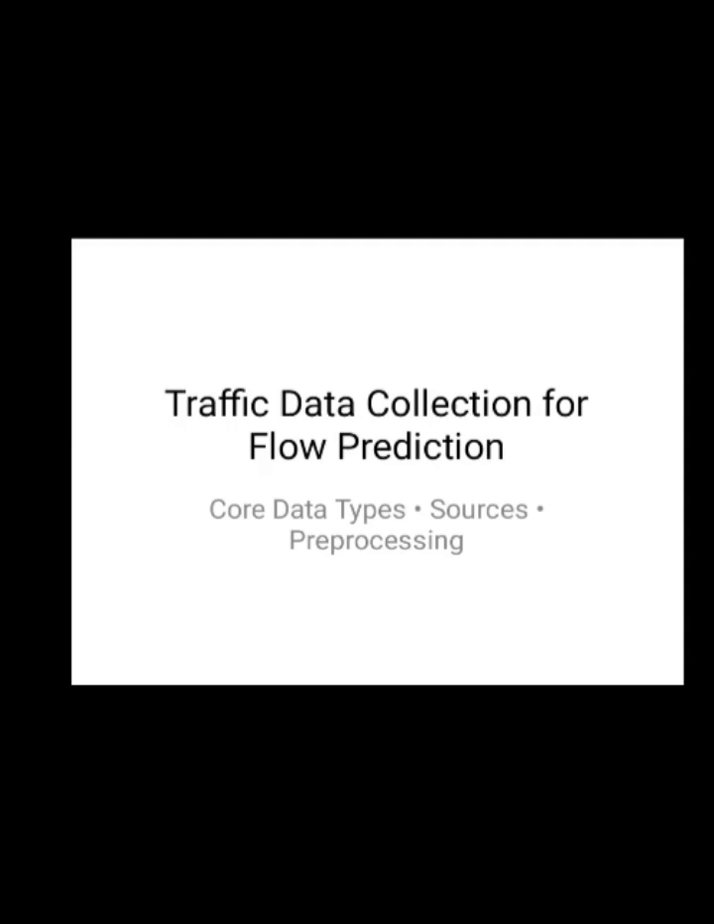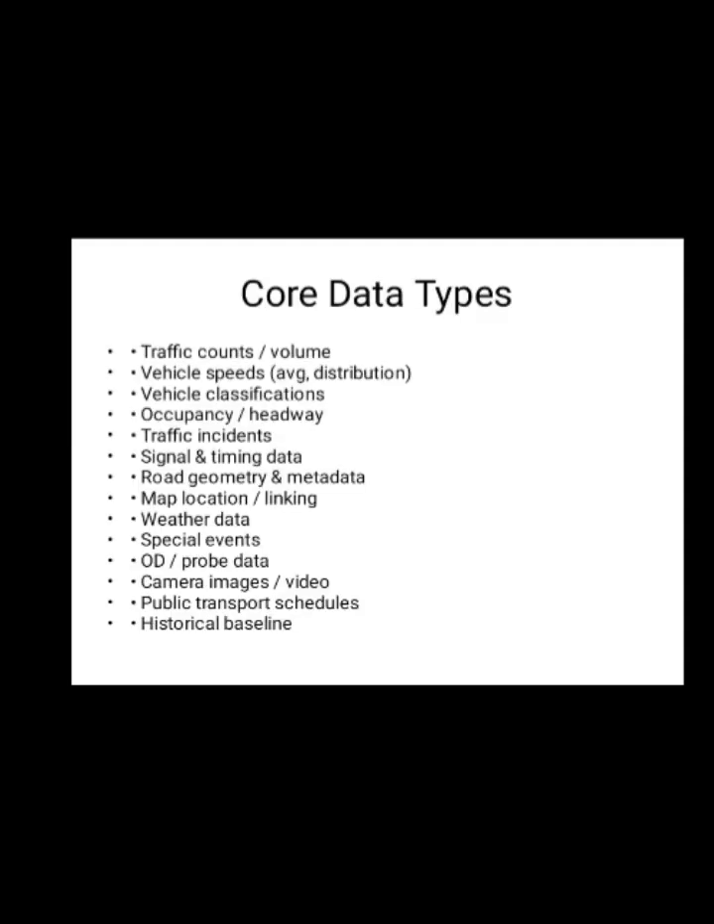Traffic data collection for flow prediction. Core data types. Traffic volume counts tell us how many vehicles pass a point. This is the most fundamental input for flow prediction. Speed data, including mean and percentiles, helps identify congestion and travel time reliability. Vehicle classification supports lane level or heavy vehicle modeling. Occupancy or headway indicates density and helps estimate congestion level.